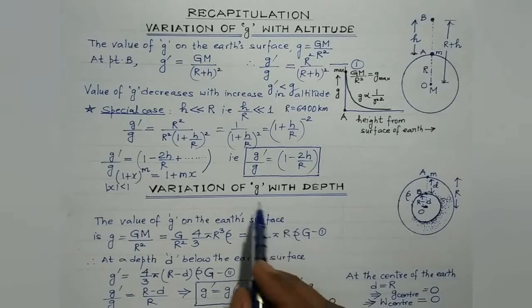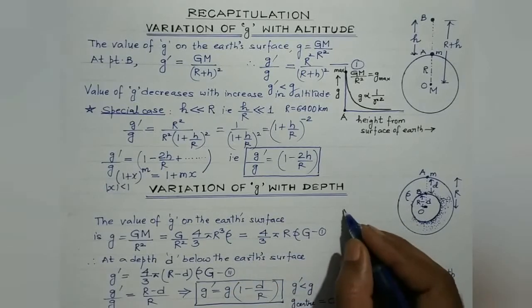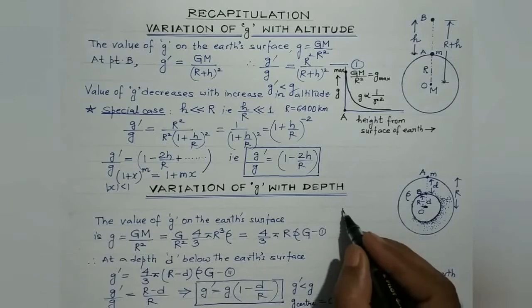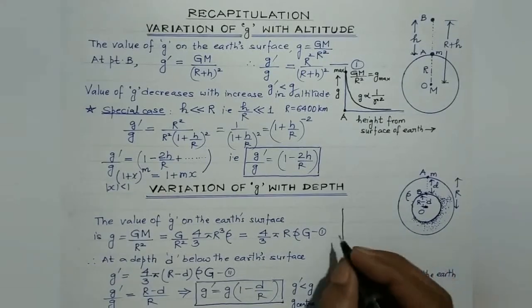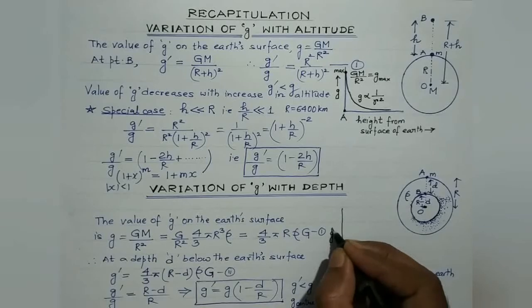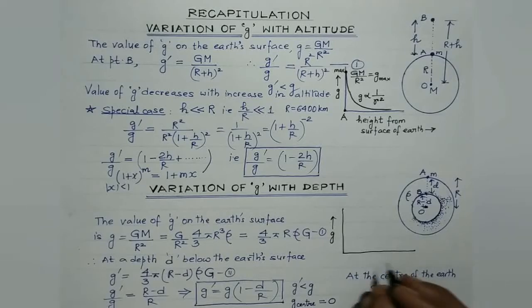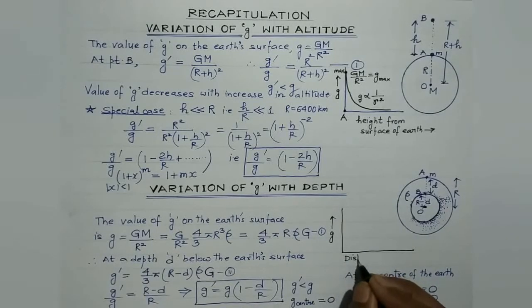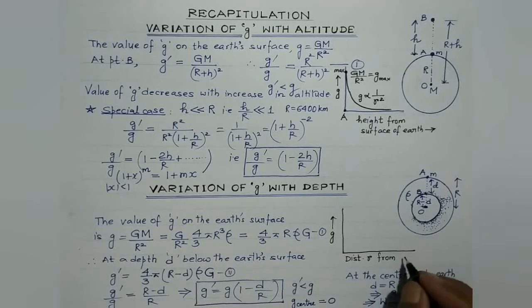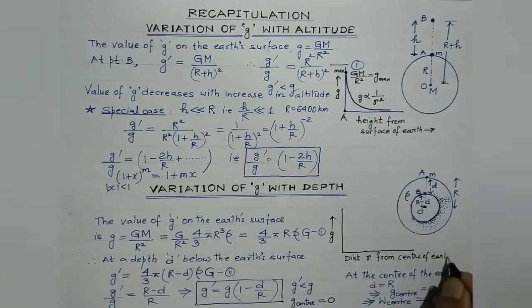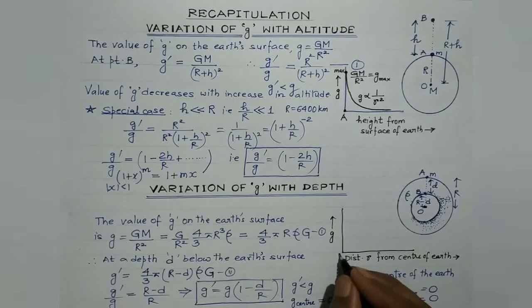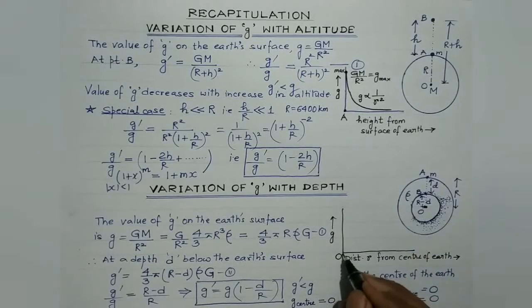Now let us discuss the variation of small g with depth graphically. Suppose this is the vertical axis representing acceleration due to gravity, and suppose this is the horizontal axis, right? It represents the distance r from the center of the earth. Suppose this is the center, this is point O. So here the value of small g is 0.